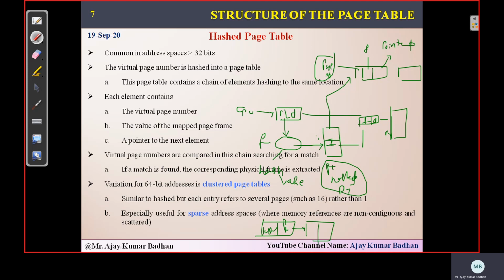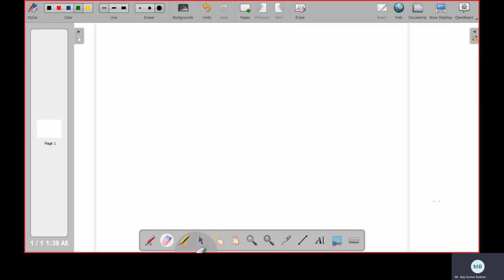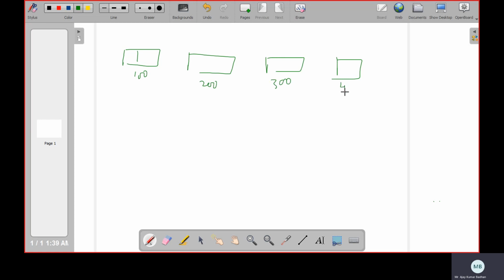So here, for example, we have 10. Here we have a value 20, and this will refer to the next address, maybe something, this is your 100. Okay, let me show you here. Linked list, I think you people are very much familiar, right? So this is the way we have a linked list. Let us suppose the addresses are 100, 200, 300, 400.